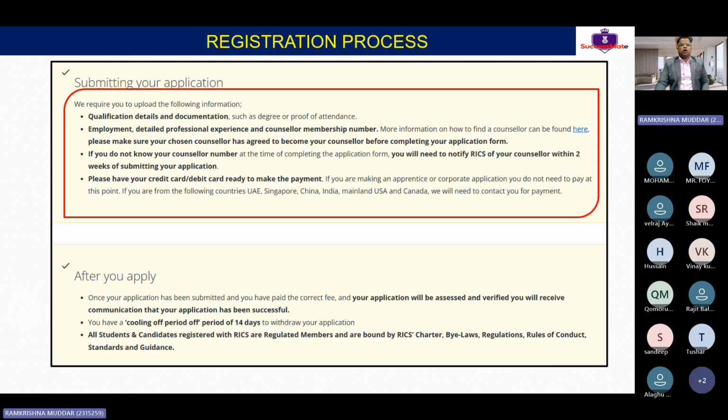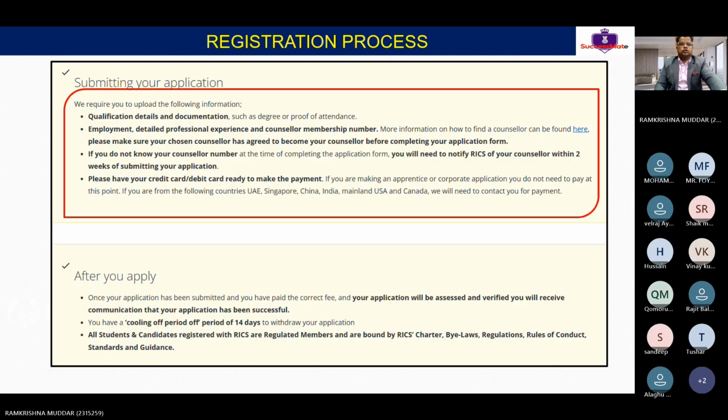You should have employment details. If you know the counselor, this should be someone who is MRICS qualified or FRICS qualified. So if you are going with me, then I will give my counselor details. You can add me as a counselor, or if you have any friend who is already an MRICS, you can add his number. Then he will be added as a counselor. But a counselor is a must. Clear, guys? So this is what I just told.